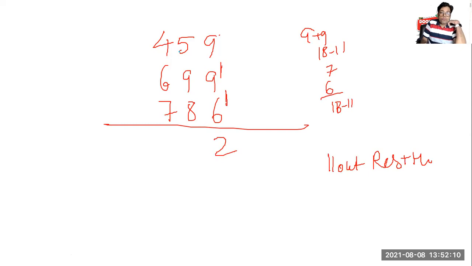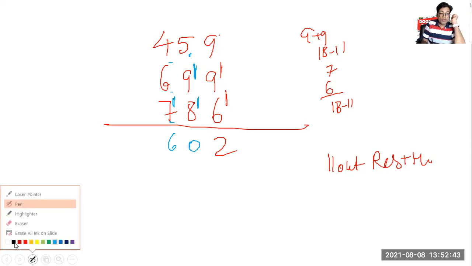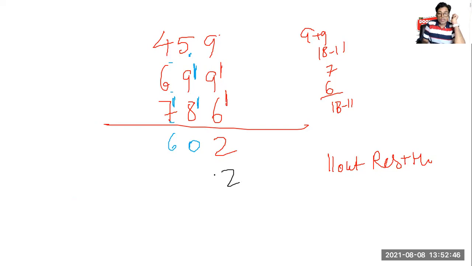Okay. Now see again what I have to do. 5 and 9, 14. 11 is 1 time. 3 left. 3 and 8 is 11. What is left? 0. What is left? 0. Now 4, 6, 10, 10, 7, 17. I will take out 11, left with 6. Got it? Now 11 comes how many times? 11 comes 2 times. 11 comes 2 times. 11 comes 1 time.